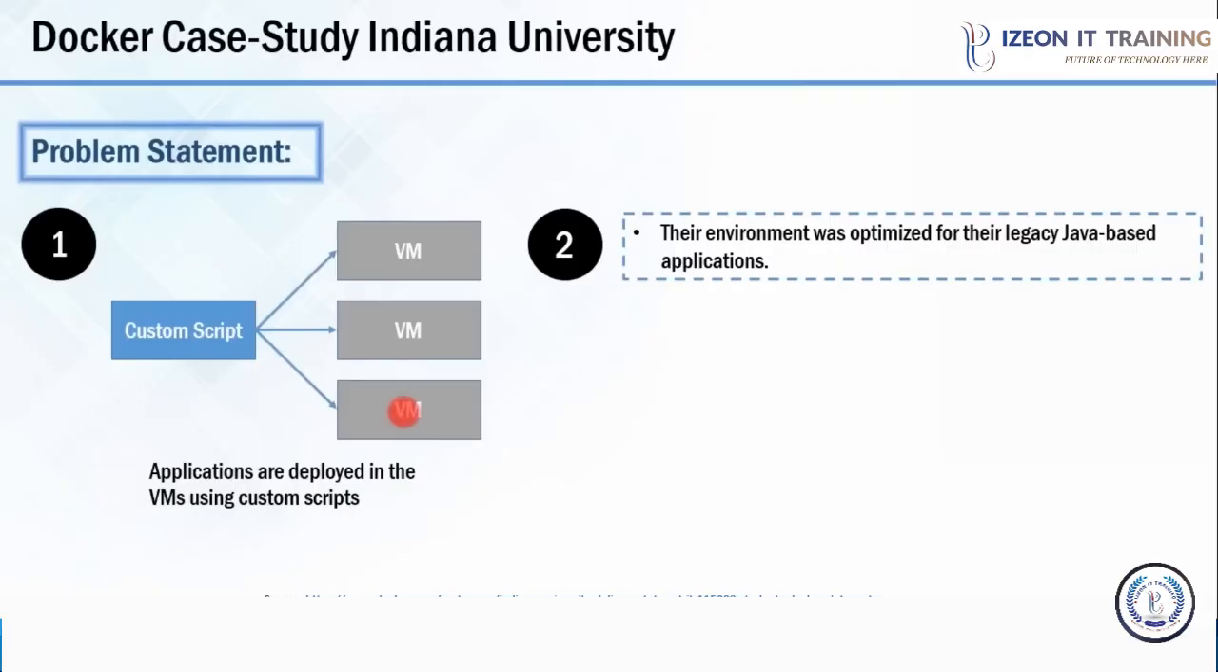And the second problem was their environment was optimized for legacy Java-based applications. But their growing environment involves new products that aren't solely Java-based. So in order to provide their students the best possible experience, they needed to begin modernizing their applications. Let us move forward and see what all other problems Indiana University was facing.